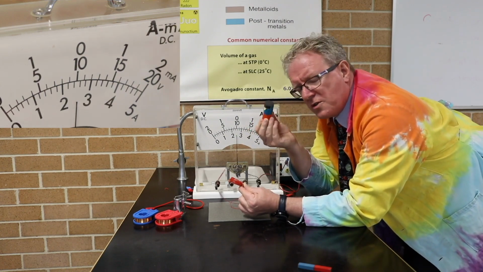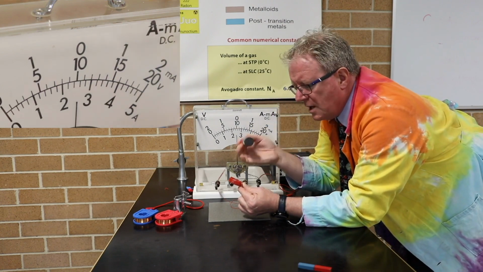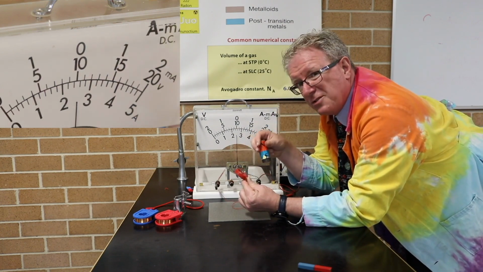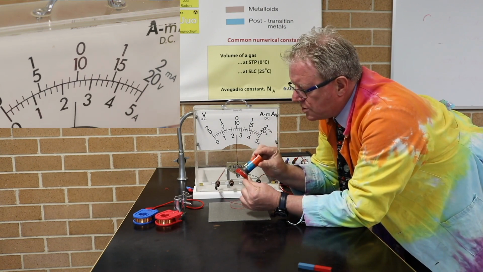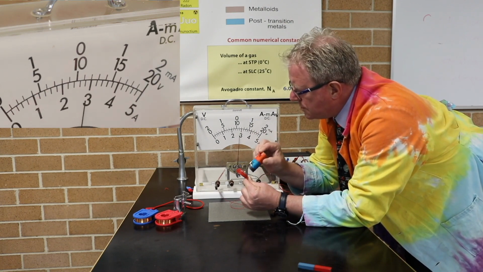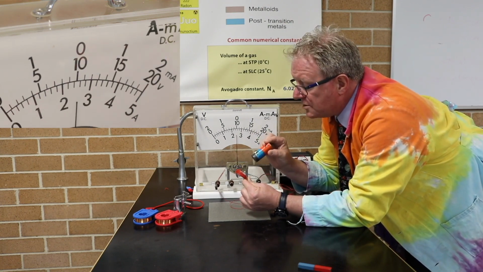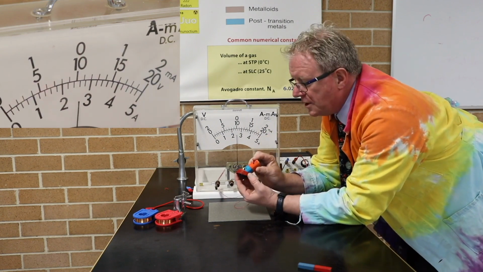So we know that the stronger the magnet, the greater the deflection. Well, let's try and now do it at different speeds. If I was to do it slowly, it deflects, but then if I was to do it fast, and hold it properly so it doesn't hit, let's do it fast.